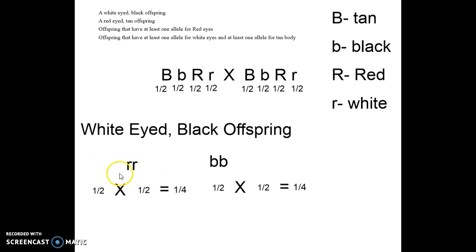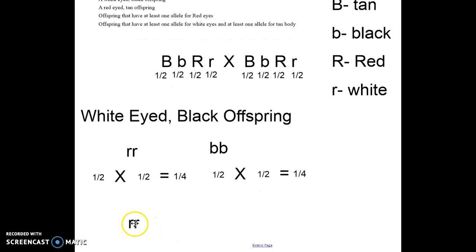Well, I need to have little r, and I need to have little b to have the offspring be white-eyed and black. So little r is 1/4. Little b is 1/4.